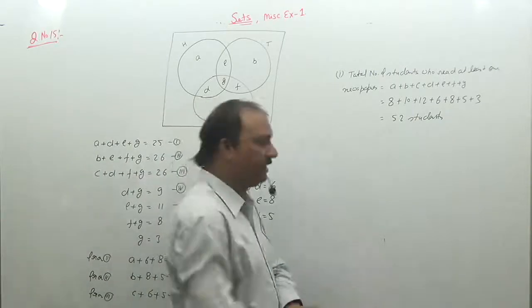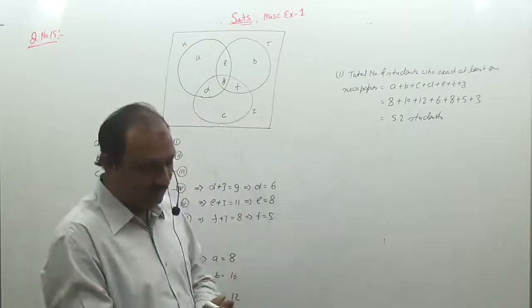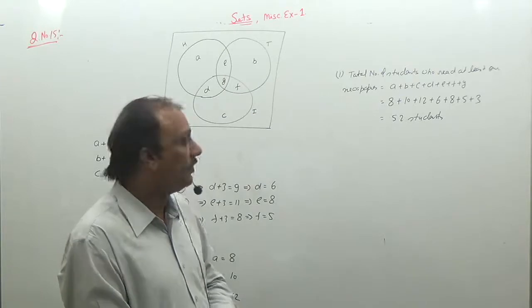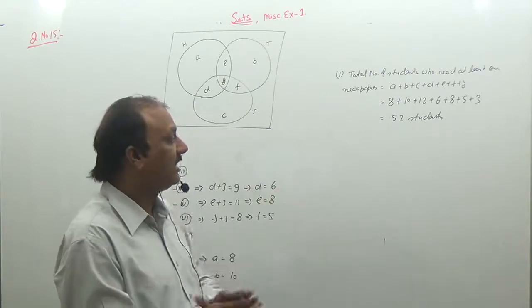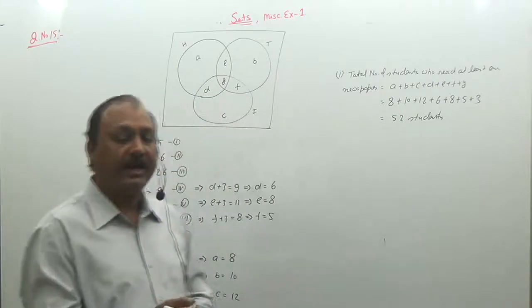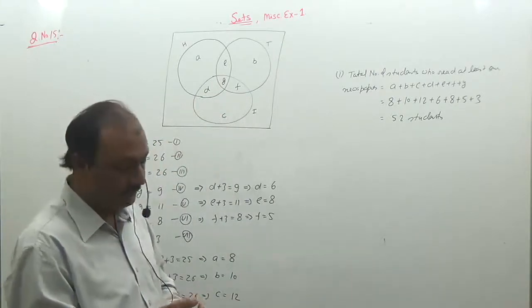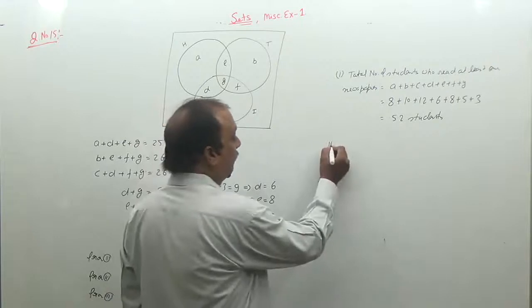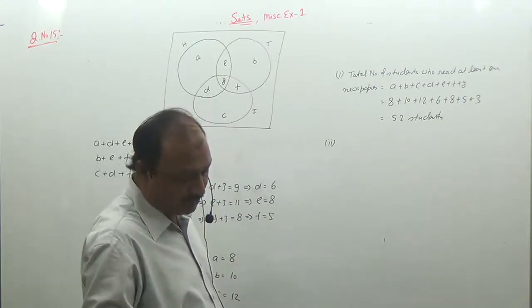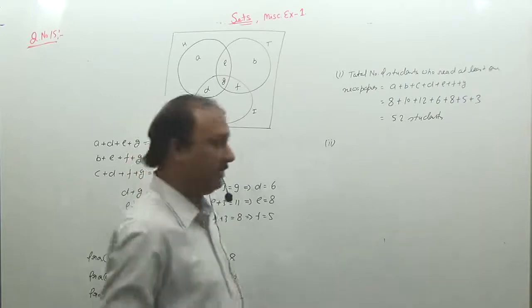So it is understood that we have taken 60 people for the survey. So it is clear that there are 8 students who are not reading any one of the newspapers. Now, the second question is: the number of people who read exactly one newspaper.